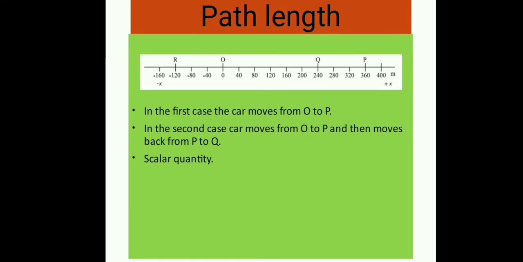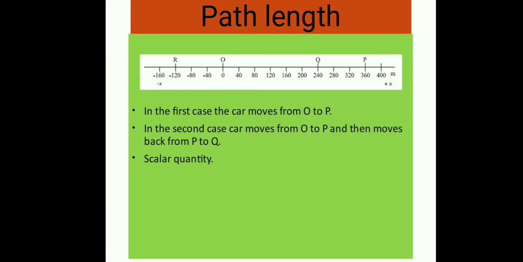Path length. Consider the motion of a car along a straight line. We will consider two cases of the motion. In the first case, the car moves from O to P. Then the distance moved by the car is OP, that is plus 360 meter. Now this distance is called the path length that is traversed by the car.